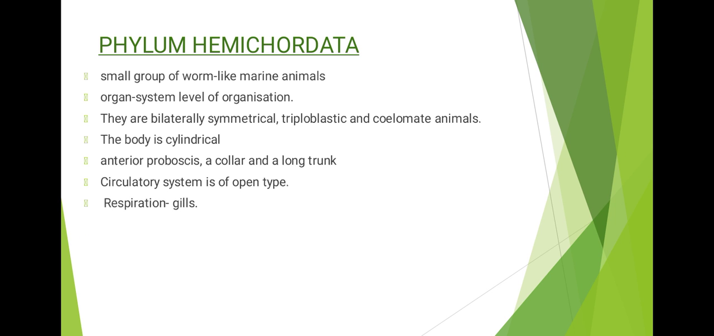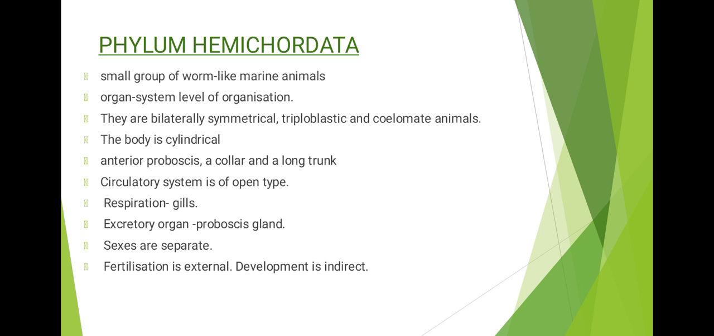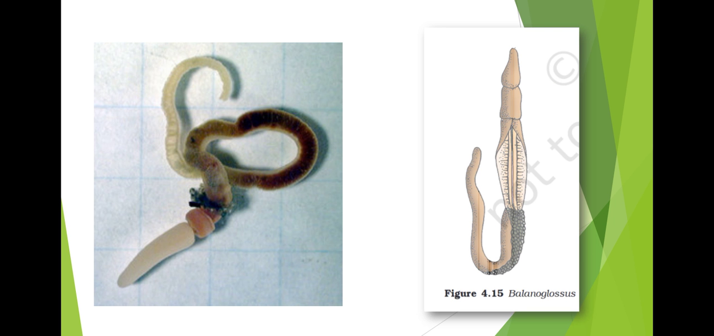That is, the blood is freely flowing into the body cavity. The respiration is with the help of gills. And the excretory organ, remember, it is important, the excretory organ is the proboscis gland. Sexes are separate and the fertilization is external. The development is indirect through the help of a larval stage. Examples are Balanoglossus and Saccoglossus. So you can see the picture of Balanoglossus there. At the top we have an anterior proboscis. Next we have a collar, and then it has a long trunk.